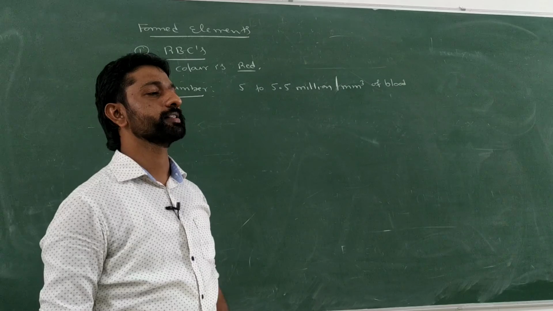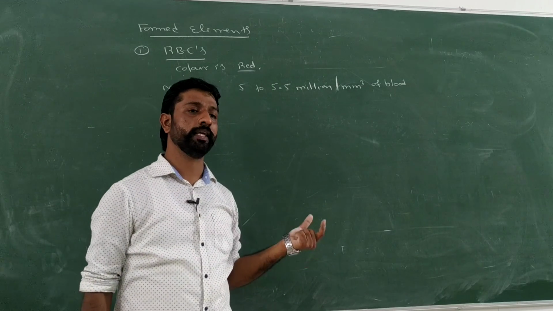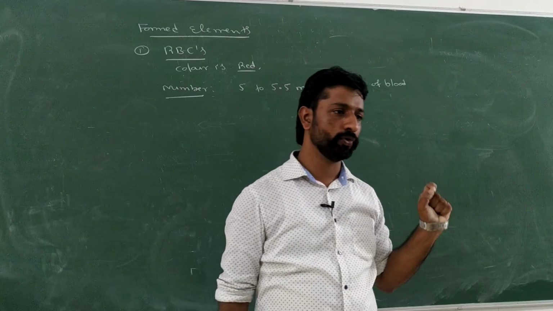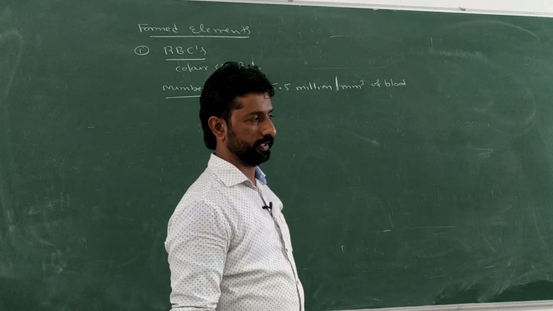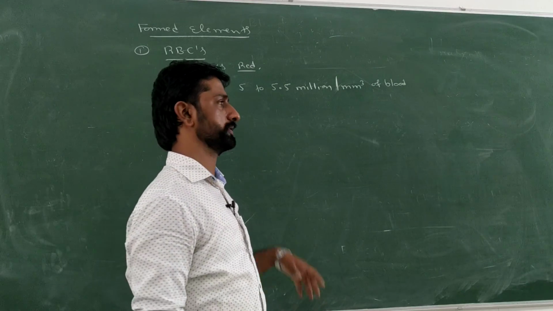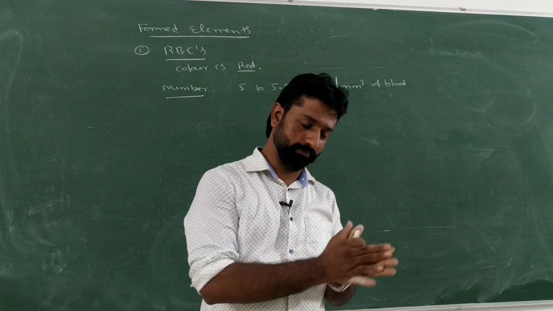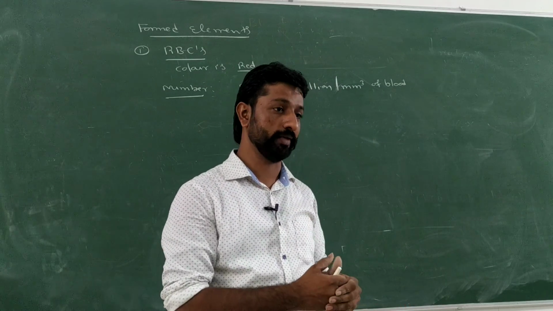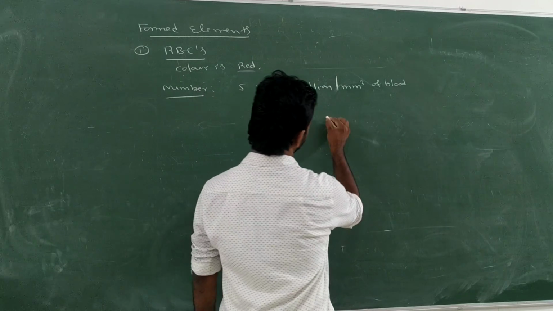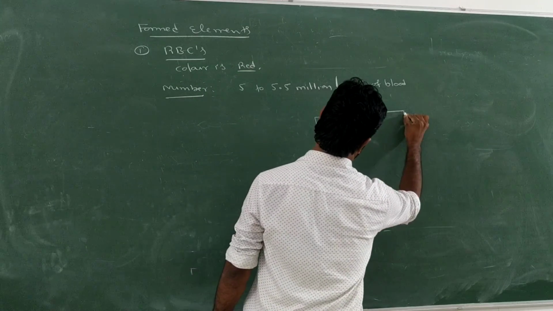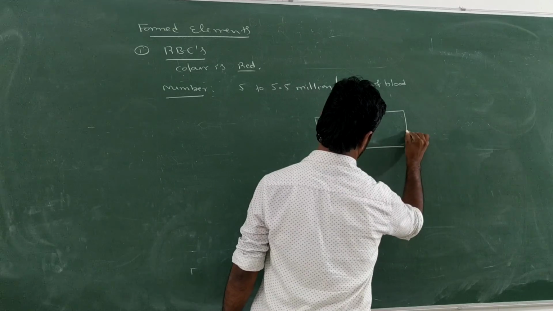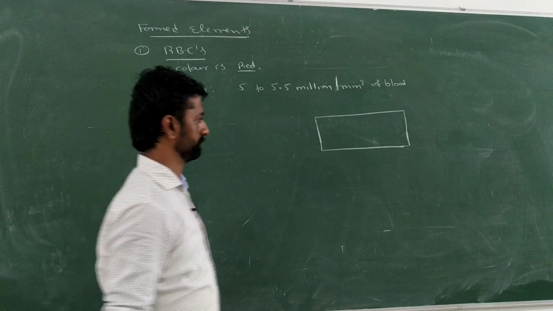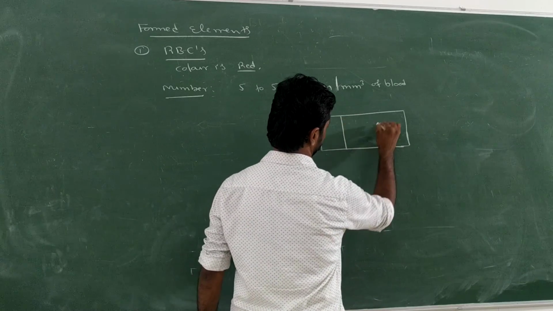See, the slide used is called a hemocytometer, and the process of counting the blood cells is called hemocytometry. If you choose biotechnology or microbiology in your BSc, there will be an experiment called hemocytometry. This is the hemocytometer. It is not like a normal slide.